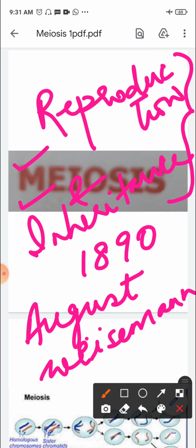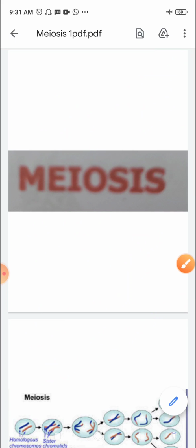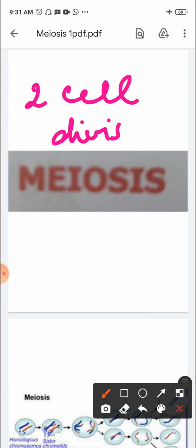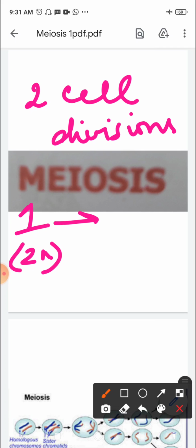Now, he also noted that 2 cell divisions were necessary. Another important thing that takes place in meiosis is that there are 2 cell divisions, to transform 1 diploid cell into 4 haploid cells.